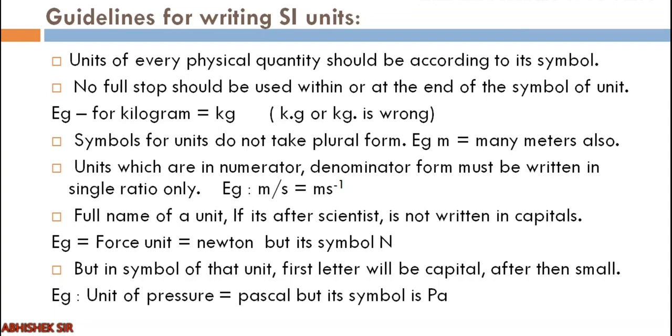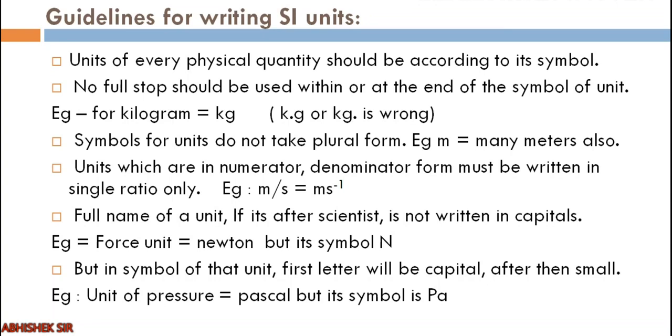Now very important, the full name of a unit, if it is named after a scientist, is not written in capital letters. Now this is where we are not following the rule of grammar. In a proper noun, letters must be capital, clear? But if we are writing the unit of force, that is newton, we might think it is a proper noun and start with a capital.